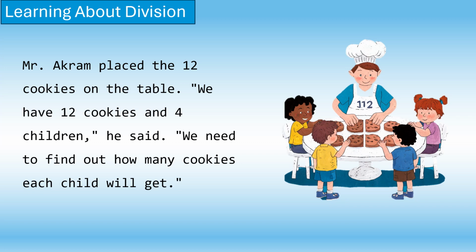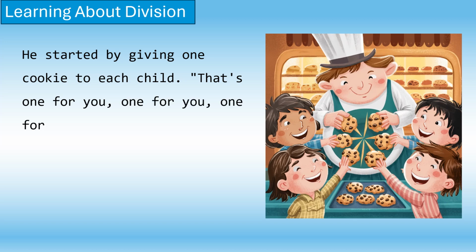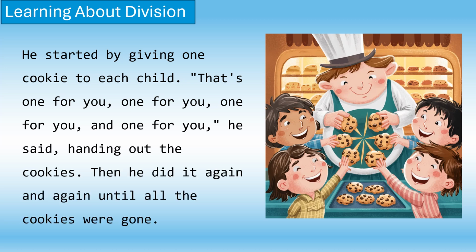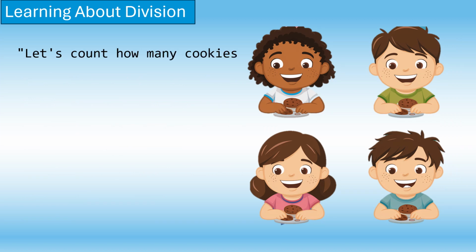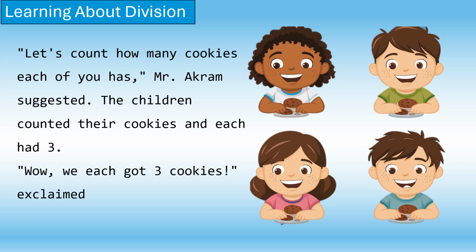He started by giving 1 cookie to each child. "That's 1 for you, 1 for you, 1 for you, and 1 for you," he said, handing out the cookies. Then he did it again and again until all the cookies were gone. "Let's count how many cookies each of you has," Mr. Akram suggested. The children counted their cookies and each had 3. "Wow, we each got 3 cookies," exclaimed Tommy, another child.